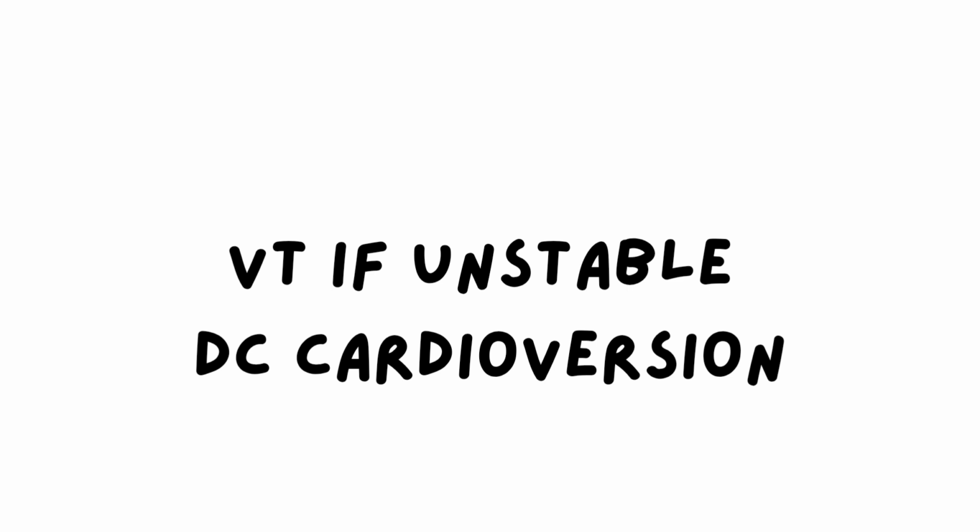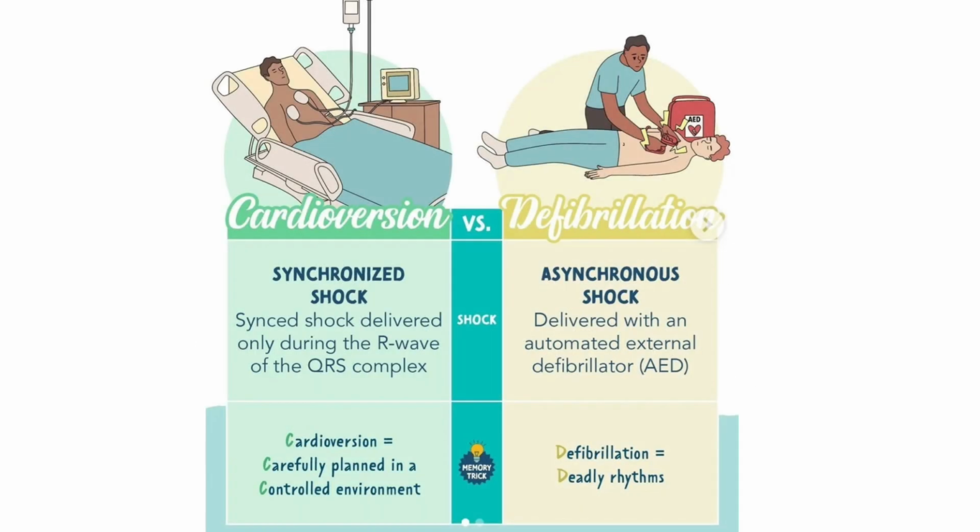But if the patient is unstable and presenting with VT, you have to first give DC cardioversion. DC cardioversion means synchronized cardioversion. What is the difference between a synchronized cardioversion and an unsynchronized cardioversion or defibrillation? Defibrillation is done when the patient has no pulse. You can think of it as activating the heart back or keeping the heart back on track.